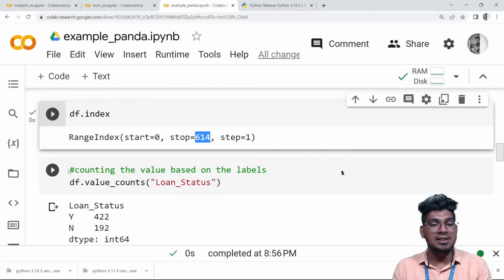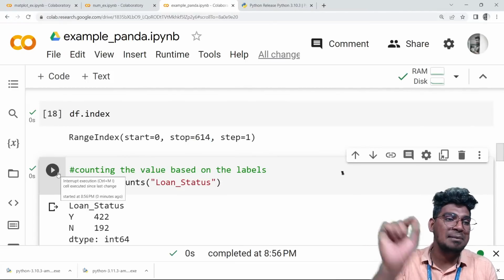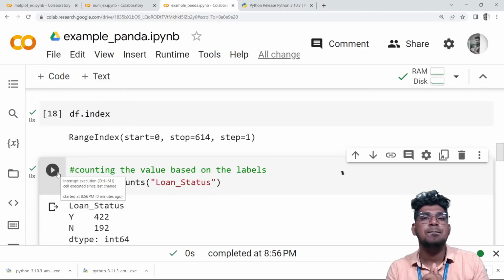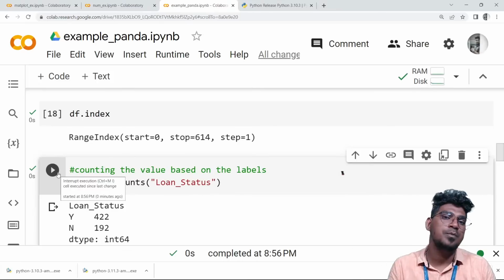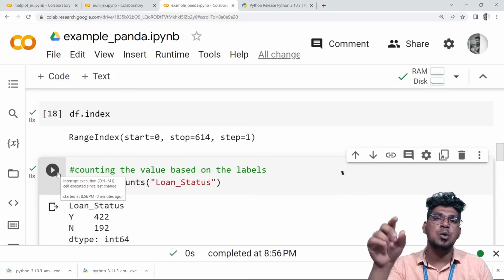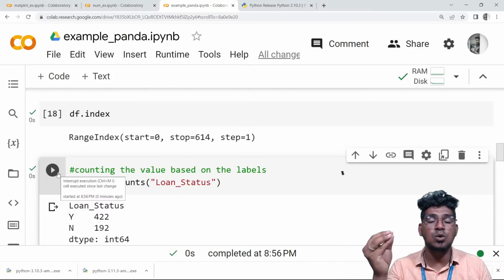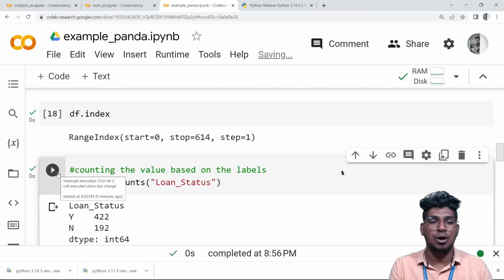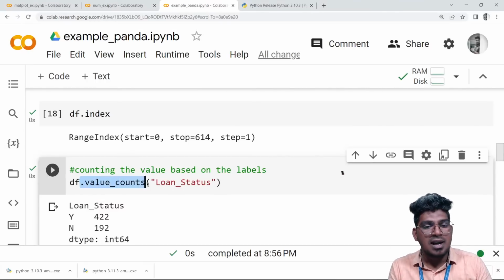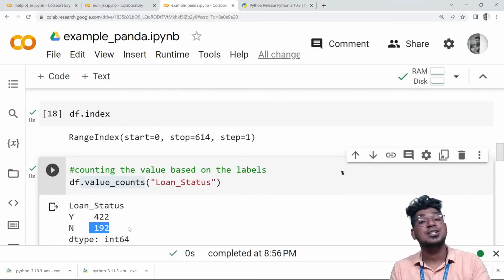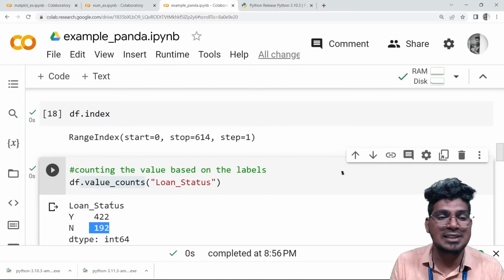Then after that, counting the values based on the label. For example, if the target data is yes or no, or 0 and 1, it displays the count of each categorical value. If I use the value counts function, it displays how many yes and how many no. So yes is 422 and no is 192.